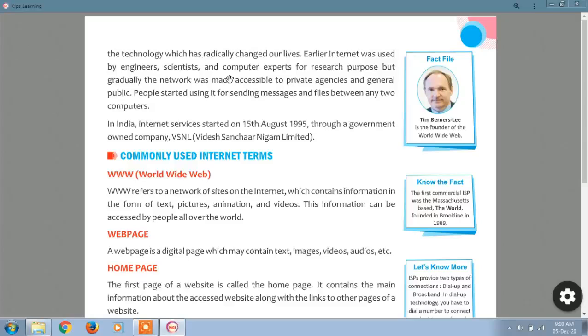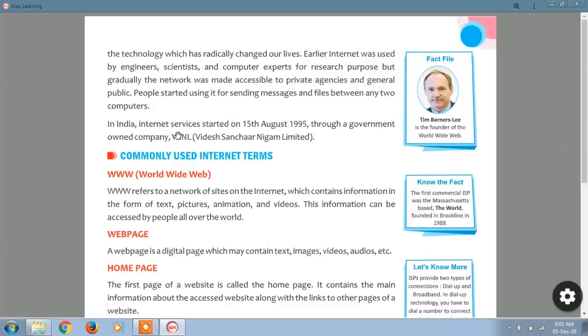Then day by day the network size increased and the network was made accessible to private agencies. Private people entered this internet field and made investments, and the internet was given to all other people. People started using it for sending messages and files between any two computers. They started to use the internet to send files and messages from one system to another, to share information and exchange messages.